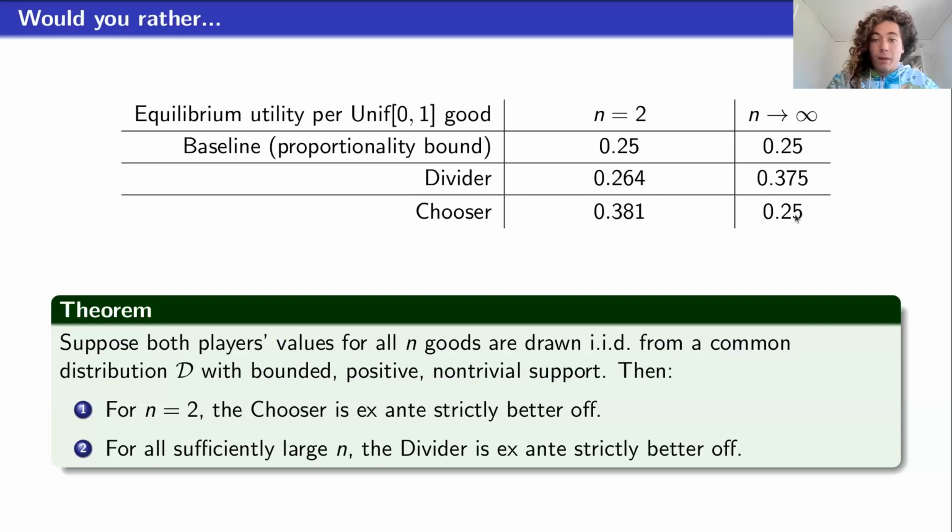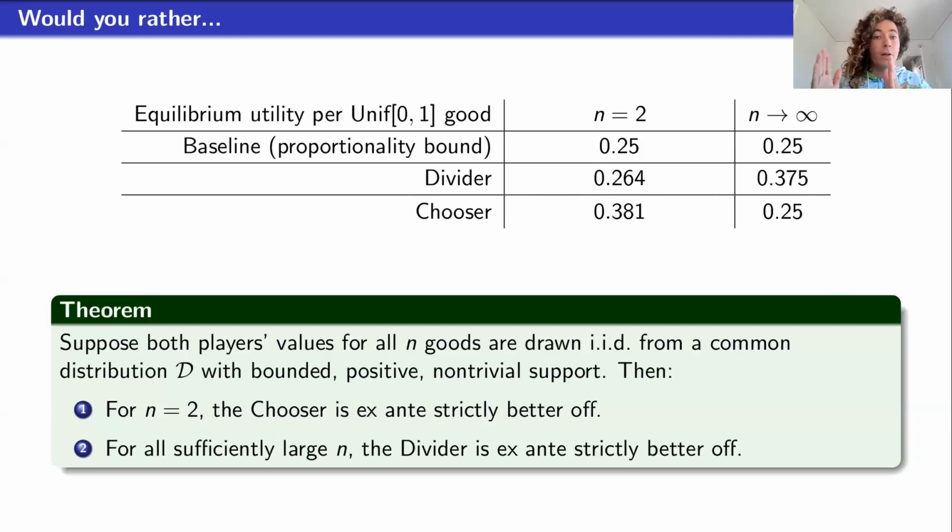The reason this is the case is that the divider basically takes their highest value half of their goods and places them in pile 1, and their lowest value half of the goods and places them in pile 2. Then they just make pile 2 have slightly more goods than pile 1. If they do that, they're essentially getting the top half of their distribution.